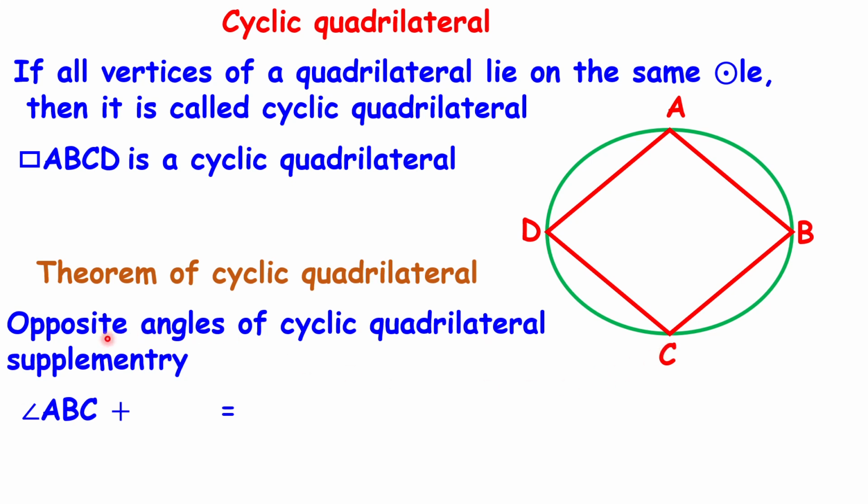Therefore, by the theorem of cyclic quadrilateral, measure of angle ABC plus measure of angle ADC is equal to how much? 180 degrees. Supplementary means the sum of these two angles is equal to 180 degrees.